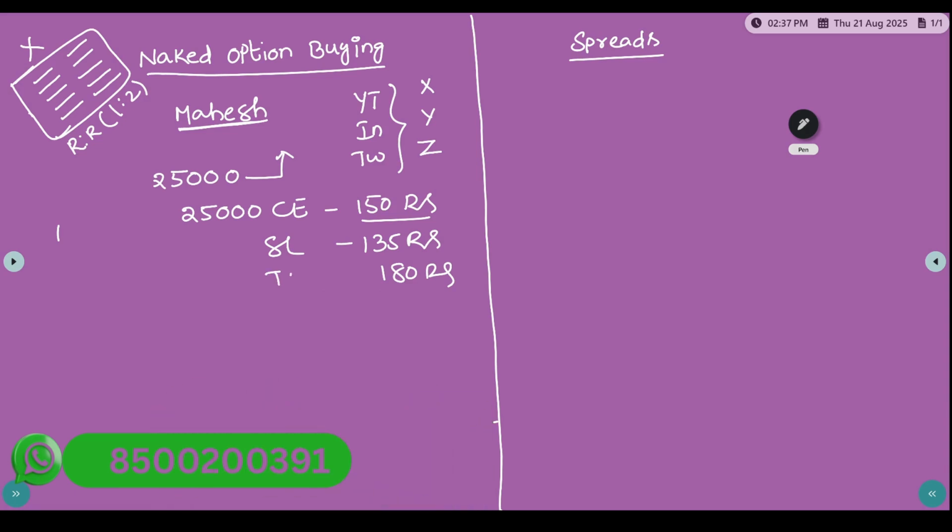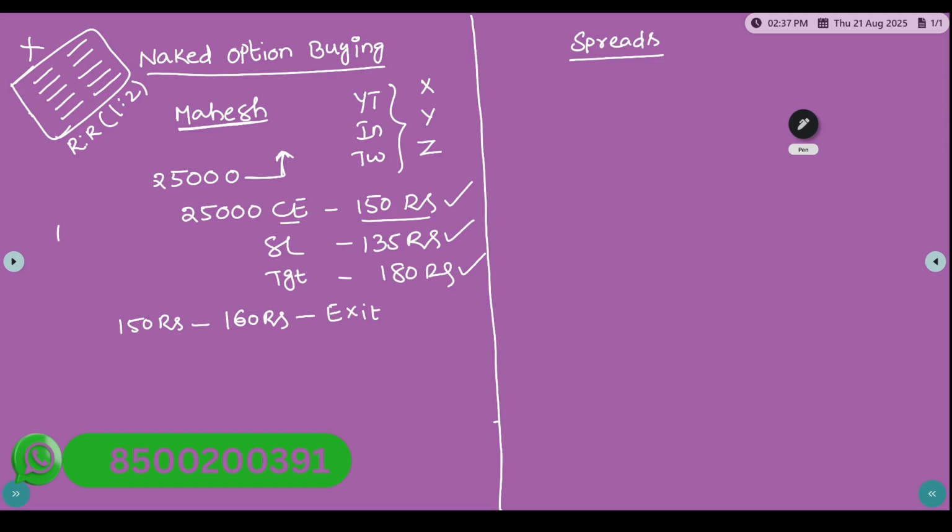Same scenario: after analysis, 25,000, the market will go up. He takes a CE entry at 150 rupees. SL is 135 rupees and target is 180 rupees. As soon as he takes the entry, it goes from 150 to 160 rupees. Then Mahesh feels there is a possibility the market may come down from here, since today is a choppy market. So he takes an exit here with a profit of only 10 rupees. It's a kind of middle drop.